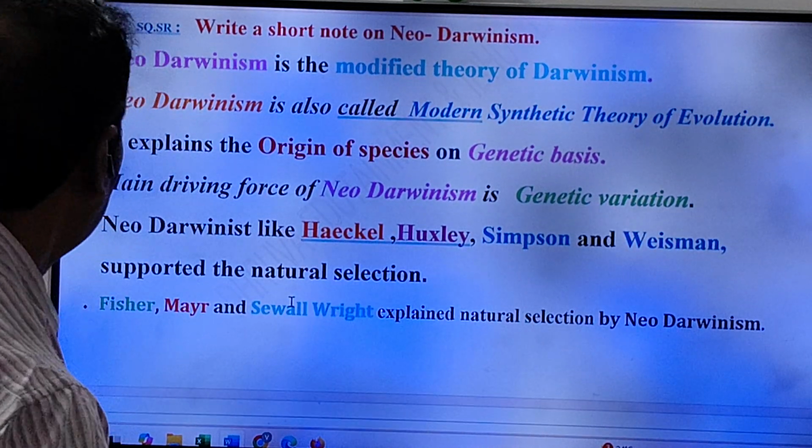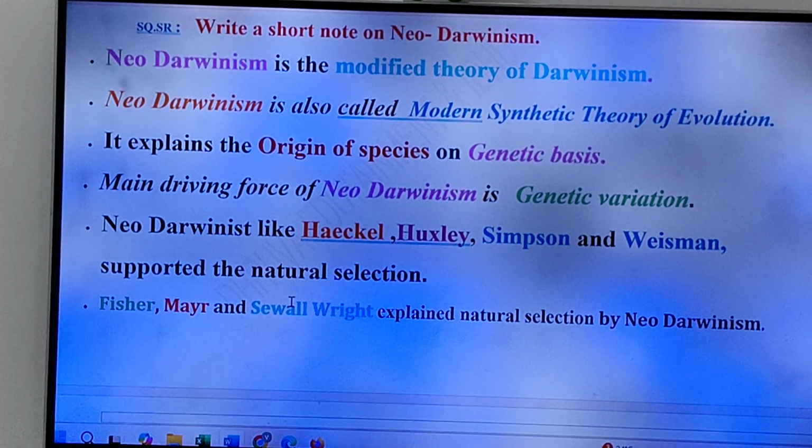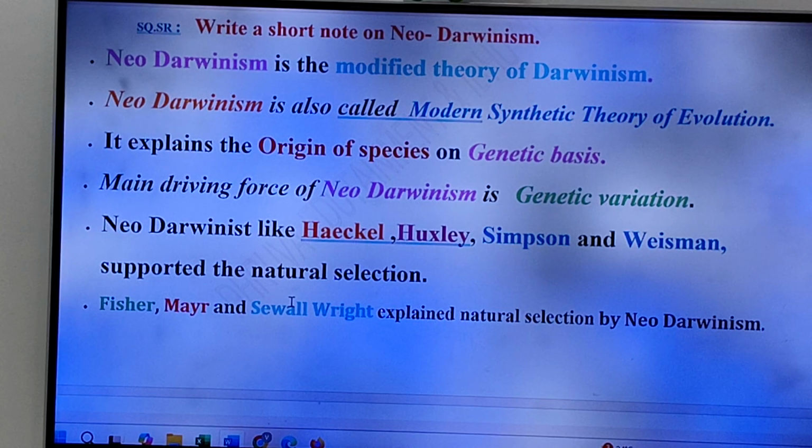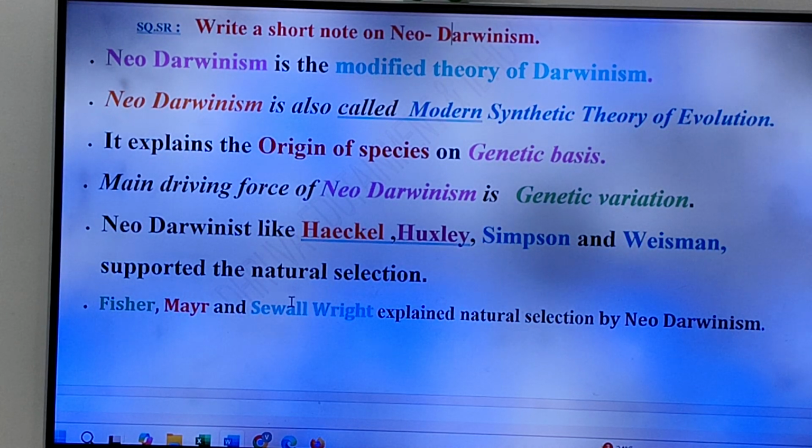See, friends, who are the neo-Darwinists? Very important. Haeckel, Huxley, Simpson and Weizmann. These are the neo-Darwinists. They are the neo-Darwinists who supported natural selection.